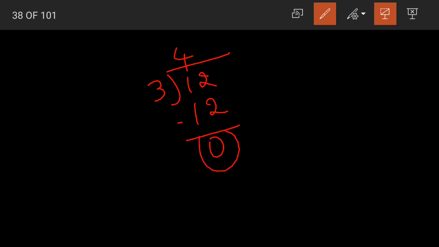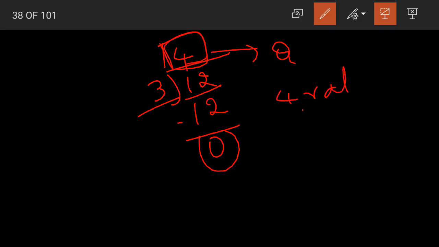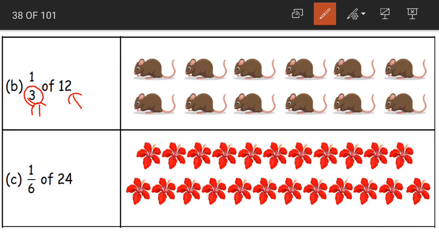When we subtract, 0 will be the remainder. So what is the quotient here, children? 4. So when we divide 12 rats into 3 groups, each group will have 4 rats. That is, 1 by 3 of 12 is equal to 4. So how many rats should we encircle? 1, 2, 3, 4. Okay. So we can encircle any 4 rats we want.